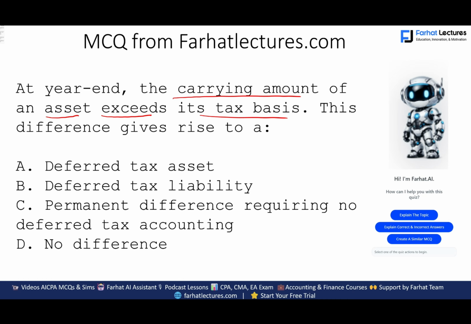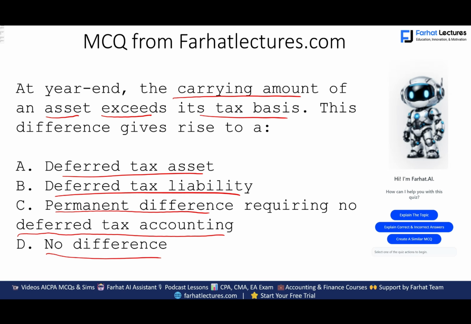Is it a deferred tax asset? Is it a deferred tax liability? Is it a permanent difference requiring no deferred tax accounting? There's no difference. First of all, there is a difference. I'm telling you, there's a difference. The carrying amount of an asset exceeds its book basis, so we can take out D. Also, you are not told this is a permanent difference. It means it's temporary, therefore we'll take it out.